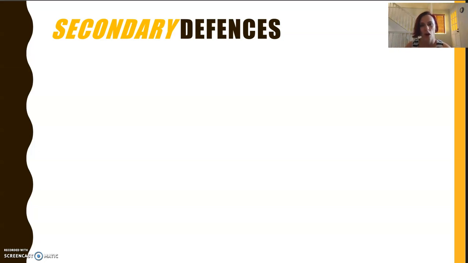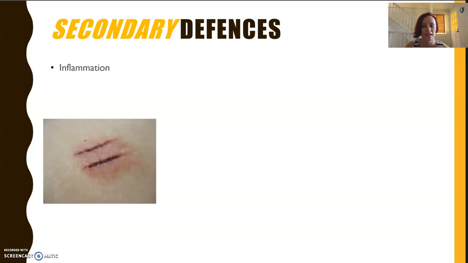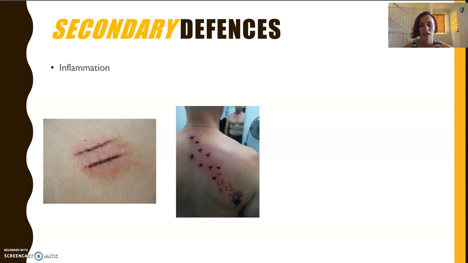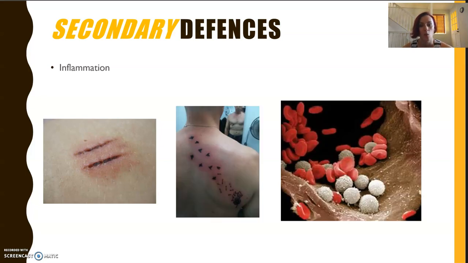Now, we've still got a sort of non-specific response that can kick in, and that's known as inflammation. All right. Now, once cells are damaged or something has popped inside the bloodstream or things like that, then there are chemical signals that increase blood flow to the area. So inflammation means that we get all these things working. It's good that we get inflammation. It means that the system is working, and we see heat, pain, redness, and swelling. And what's happening is that white blood cells are arriving at the scene, so they can do lots of different roles because there's lots of different varieties of white blood cells, but they're actually rocking up like first responders, like ambulance or fireys or something like that.